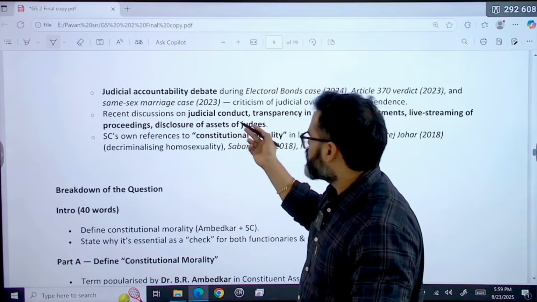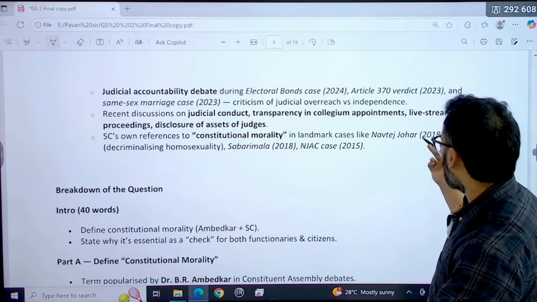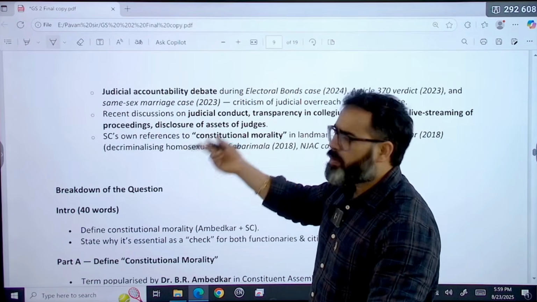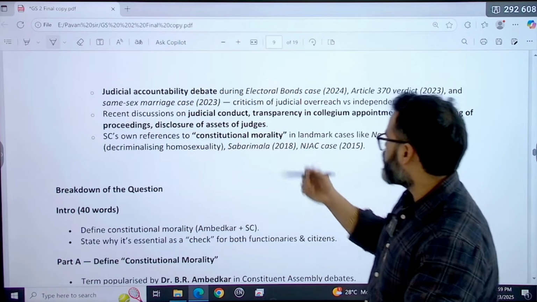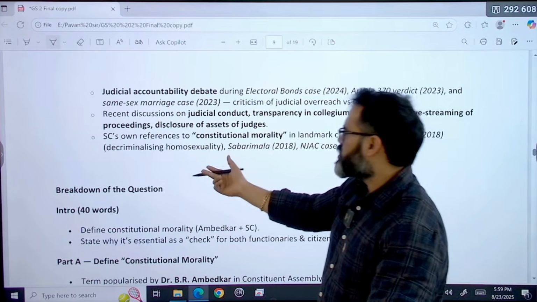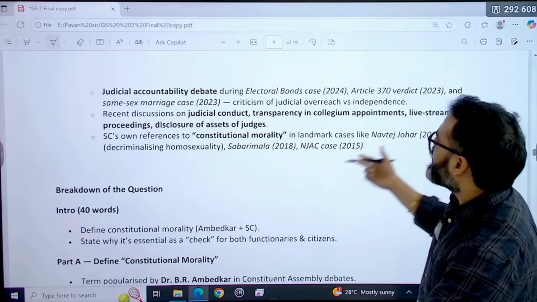Recent discussions on judicial conduct, transparency in collegium appointment, live streaming of proceedings, disclosure of assets of judges, and the Supreme Court's own reference to constitutional morality in landmark cases like the Navtej Johar case decriminalizing homosexuality, the Sabarimala case, and the NJAC case.